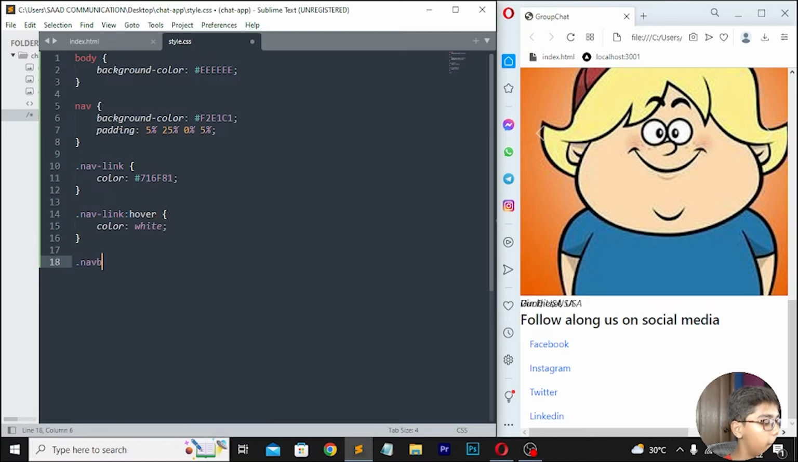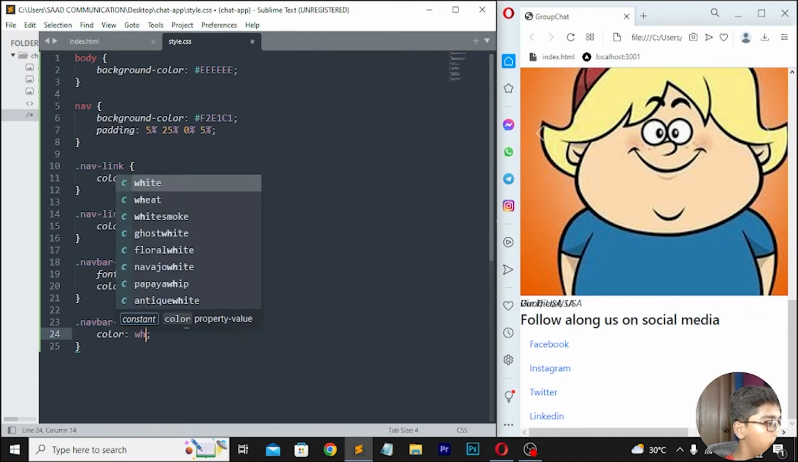Then right here dot nav bar dash brand. Then right here font size, which should be 2 rem. Then write color, which should be 716F81. Then move down here, then right here dot nav bar dash brand, and here I will be writing hover. Now here I will be writing the color of white. If I just show you, so here I'll be writing color white like this.